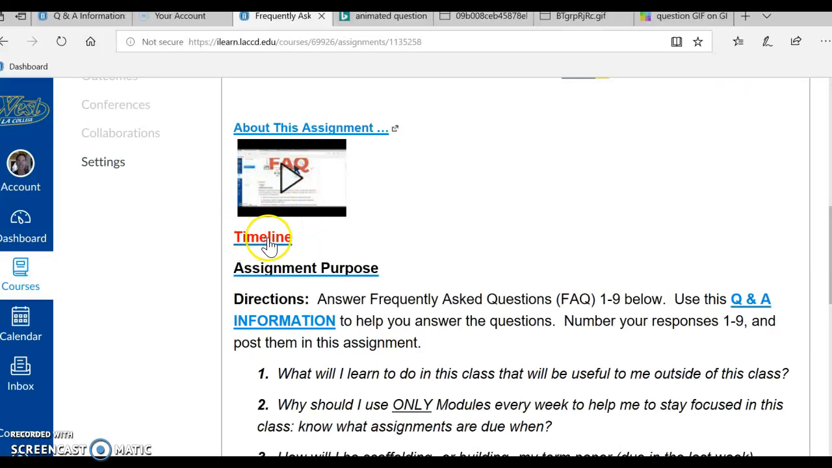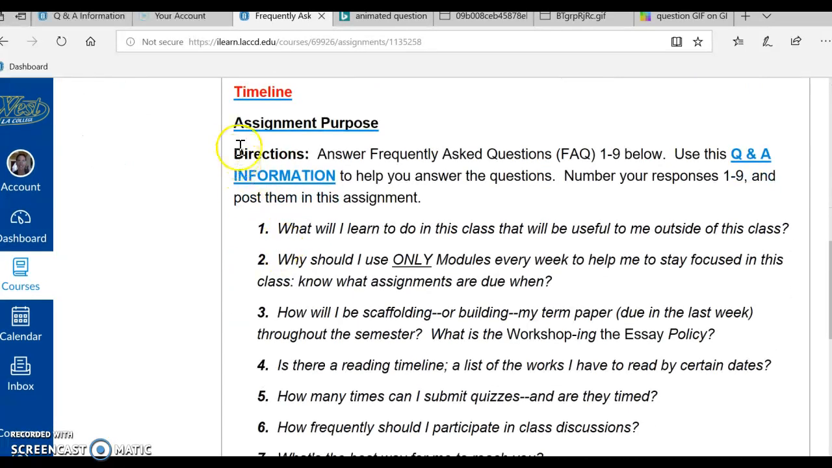Below this video, we have a timeline and we have an assignment purpose, 2 links. And then below that, we have directions. Let's read the directions. Answer frequently asked questions, FAQ 1 through 9 below. Use this Q&A information to help you answer the questions. Number your responses 1 through 9 and post them in this assignment.